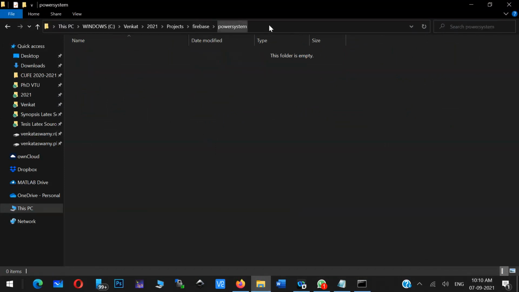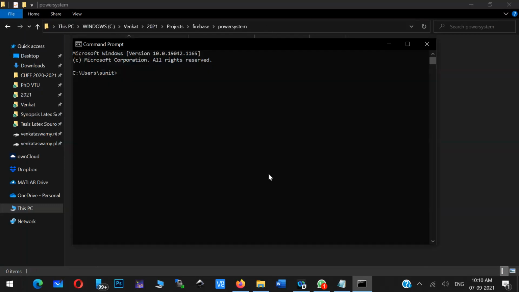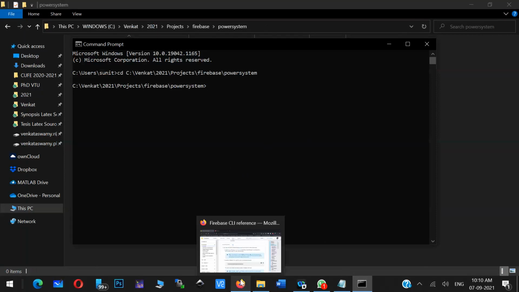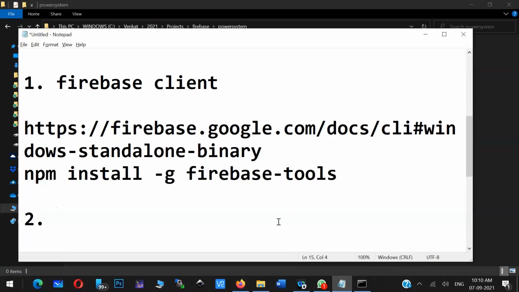Now let me open this one. I'm just getting into that particular directory. We just have to move to that directory. Then after going to that path, you just have to run this particular command called firebase login.